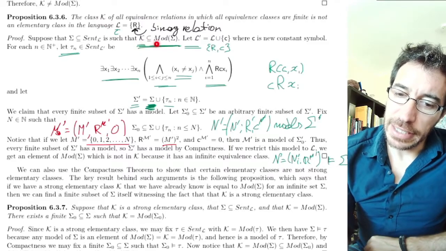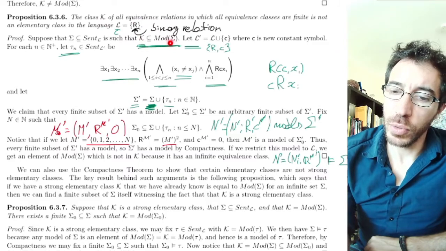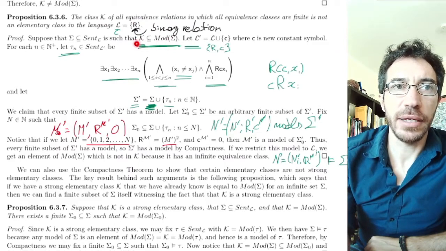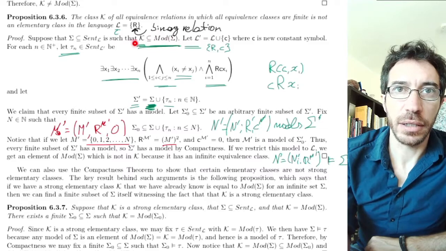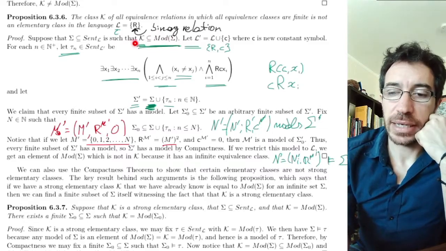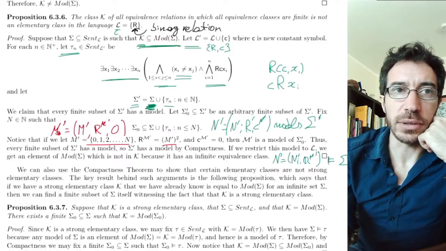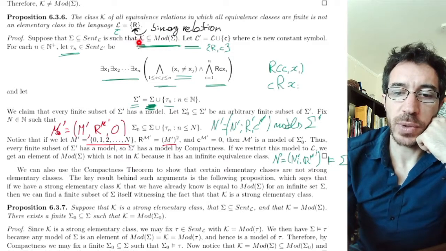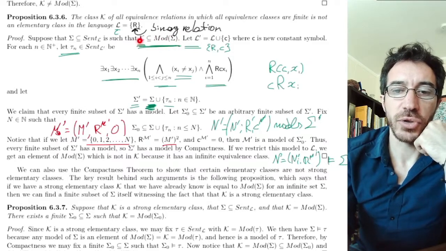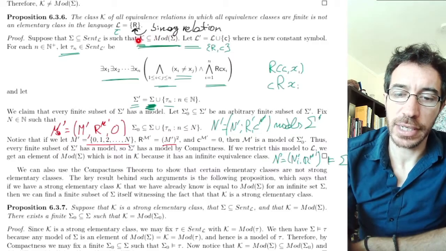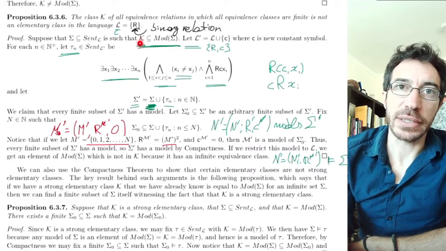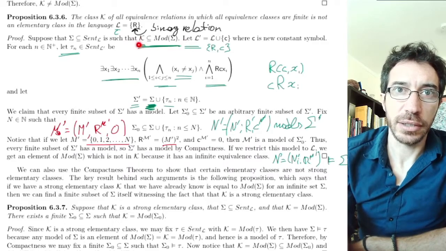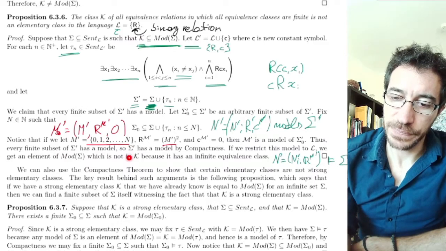We started by taking any sigma whose models contain all the class K, and we ended up proving that for every such sigma there must be a model of sigma which is not in K. And that implies that the models of sigma cannot be equal to K. There always has to be something here not in there. So whatever we choose for sigma, the class of its models is not going to be exactly K. And that's why it's not elementary, because we cannot have any sigma whose models are K. Right? So that's what this says.